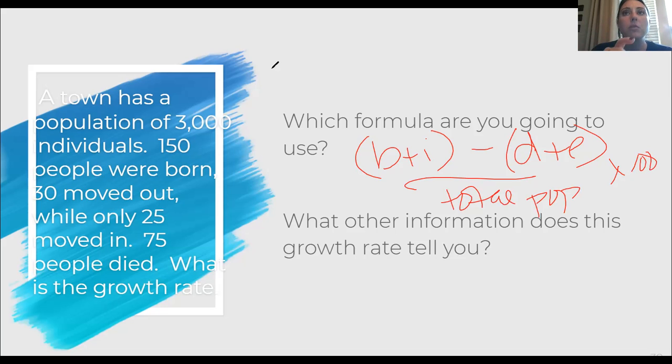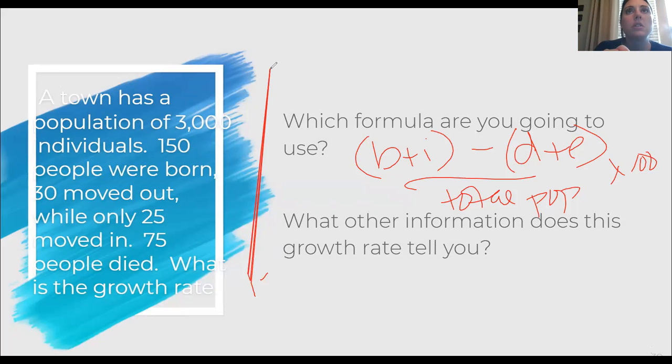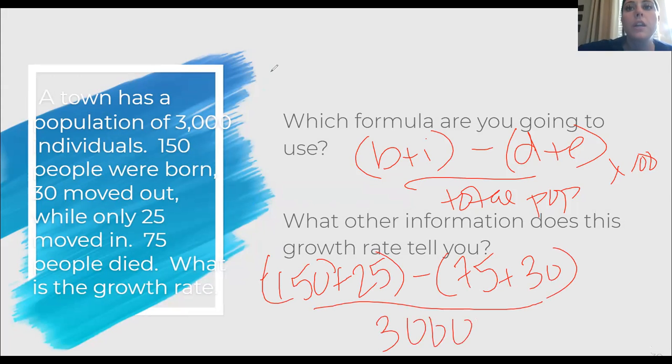So let's see. I'm not sure what's on the next slide. Okay. So I'm just going to go back and now I'm just going to plug in. Okay, so I have 150 that were born, plus 25, minus 75 died and 30 moved out, divided by my total population of 3,000.